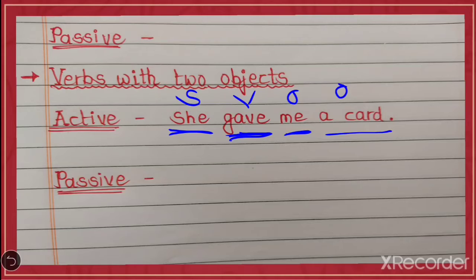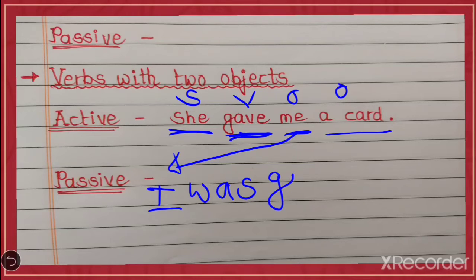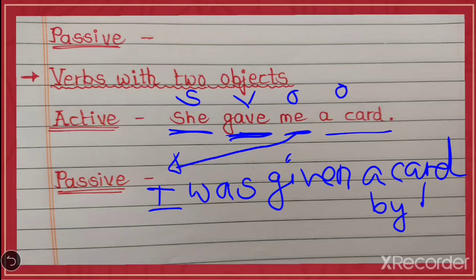So first of all, if you take me as a subject, me turns into I. Now with I, was or were, what will come? I was. I was, gave, the past participle form is given. I was given a card by her. She will turn into her.